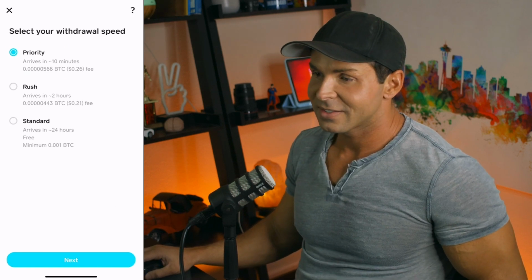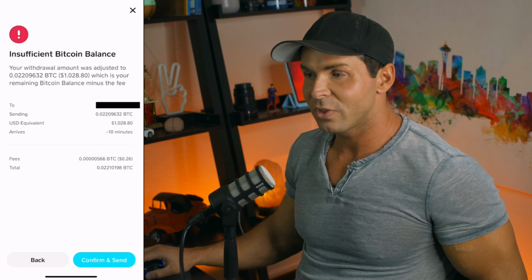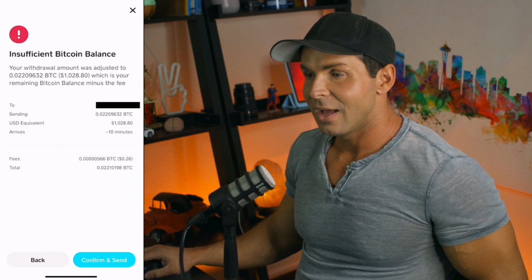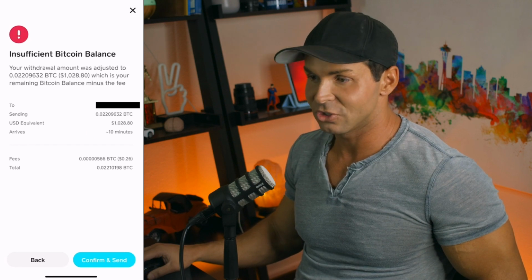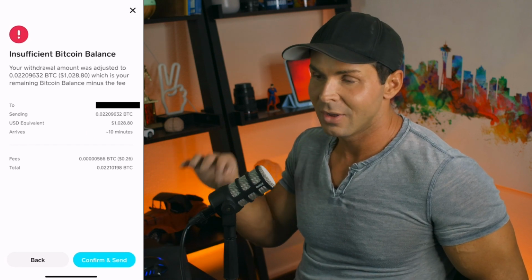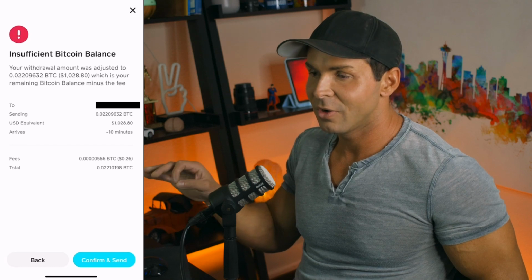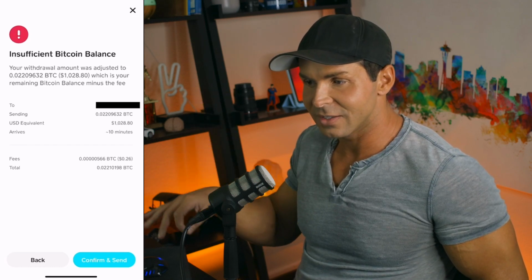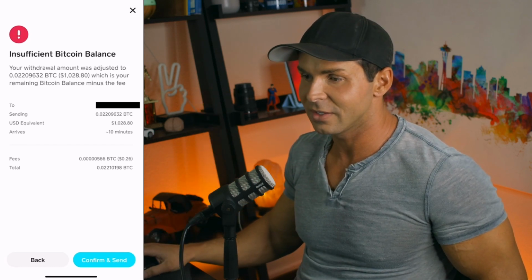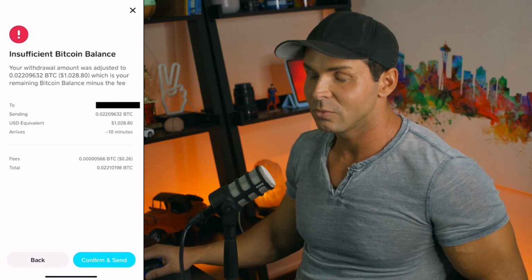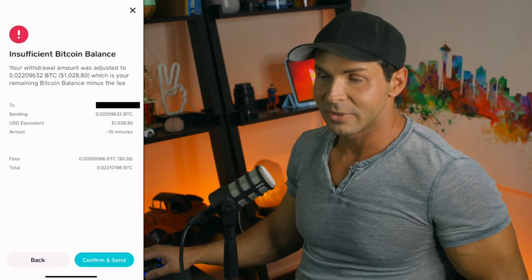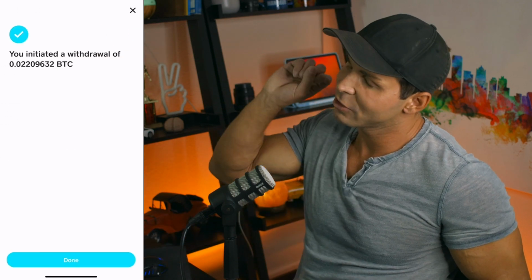So then I hit next and it gives me a notification screen that the withdrawal amount I typed in of $1,029.13 was insufficient because during that short time between now and when I typed it just moments ago, the value likely changed slightly, okay? So it's just asking us to confirm that we're okay with that small change. We are. Then we hit confirm and send. Voila, our Bitcoin transfer has initiated, okay?